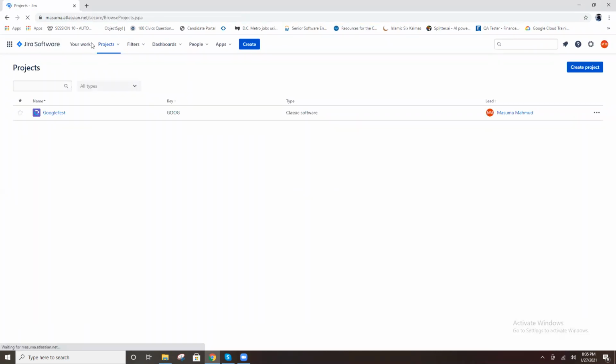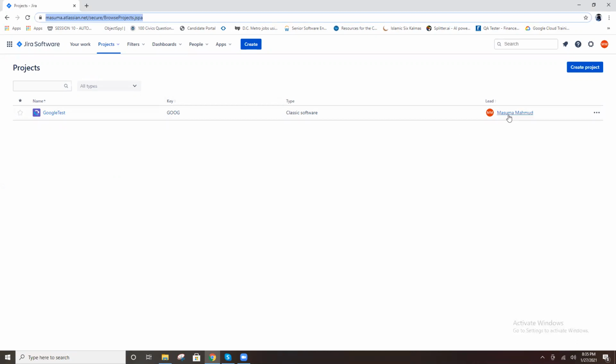Okay, this is the Jira software you created. In this Jira project you have a Google Test. This is the project name. See, this is the company URL. Provide the company URL. Multiple projects are there as of now. Google Test is one project. This is your project.